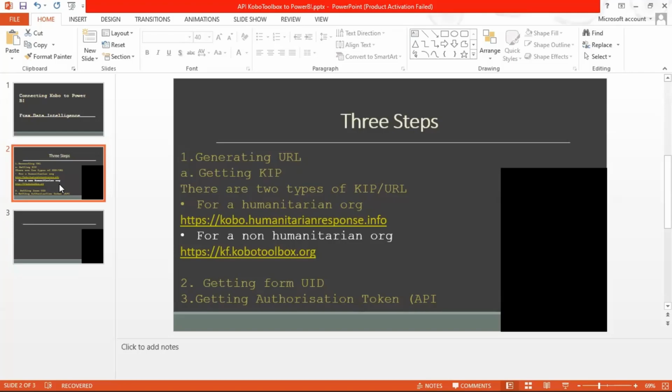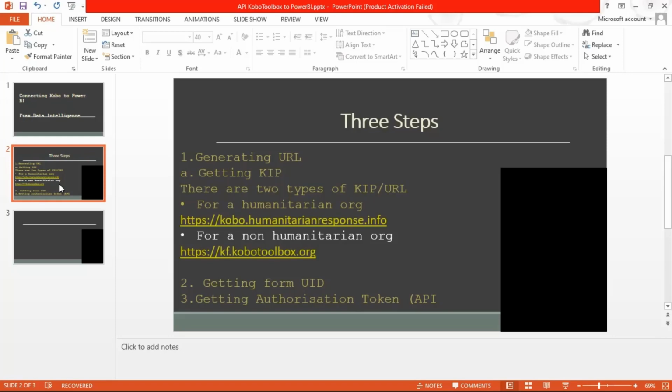Now, the URLs in Kobo depend on the type of account one has. As we talked about, there are two main types of accounts in Kobo. The first one is for humanitarian organizations, and the other one is for non-humanitarian organizations.